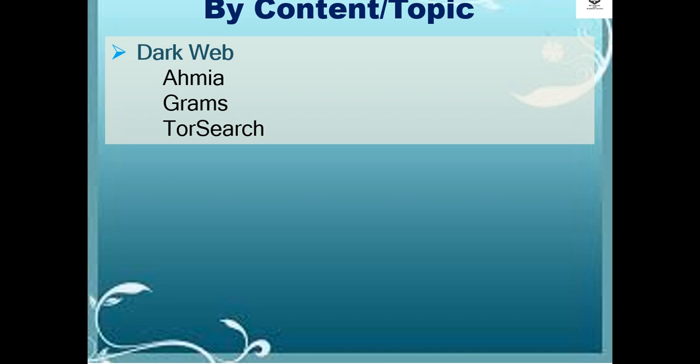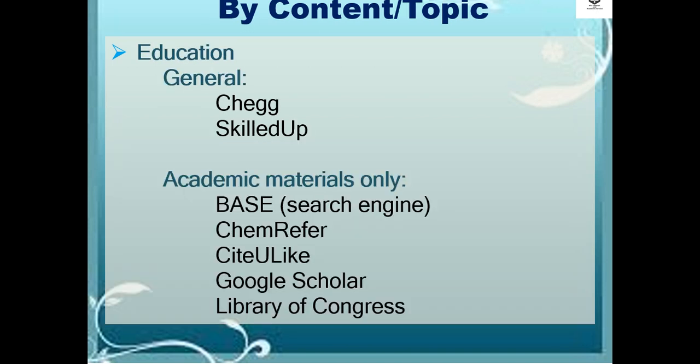In terms of dark web, examples are Amiya, Grams, and Tor Search. Search engines in terms of education as in general, examples are Chegg and SkillUp. While in terms of academic materials only, examples are Base, GemRefer, SiteUlite, Google Scholar, Library of Congress.